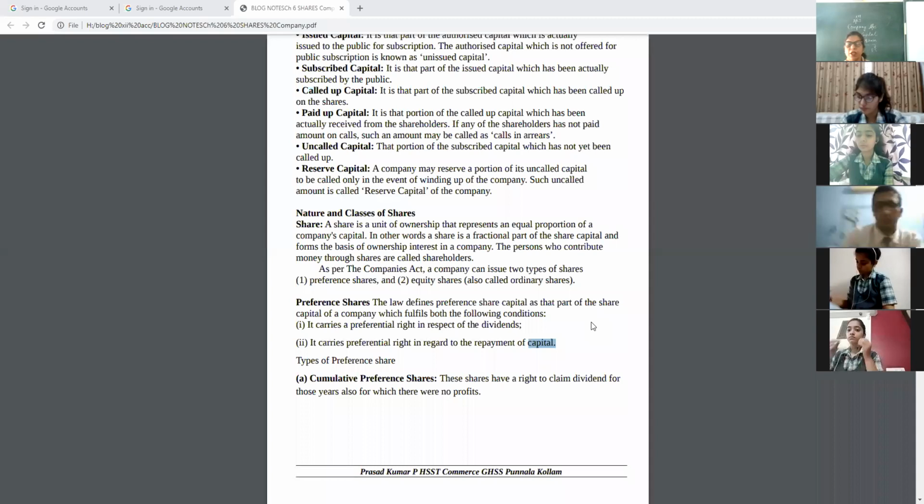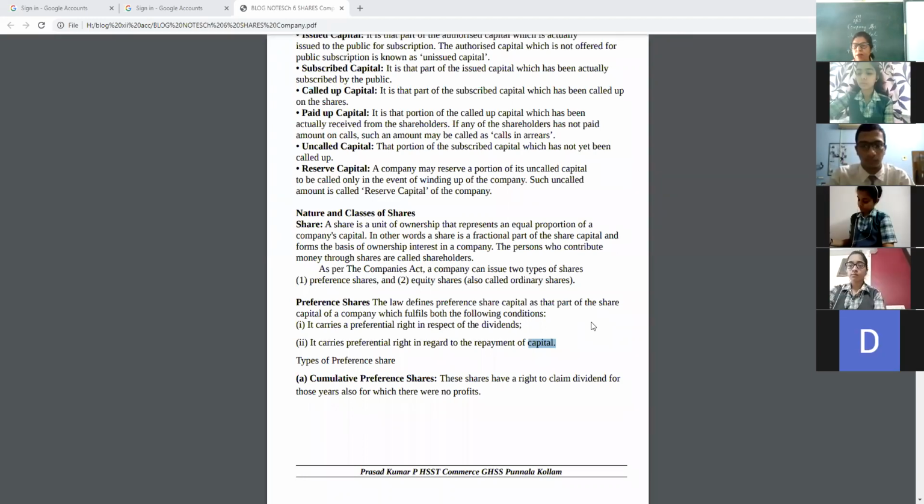That's why if you want fixed income, then you have to invest in preference shares. And when the company is going to wind up, they will give the amount first to preference shareholders and afterwards to equity shareholders. That's why they have preference.